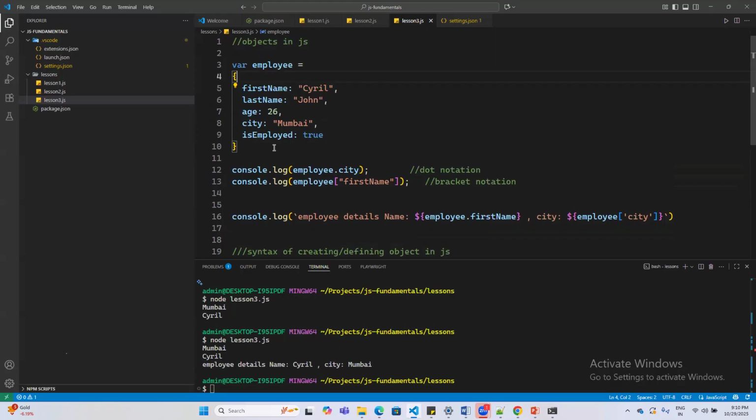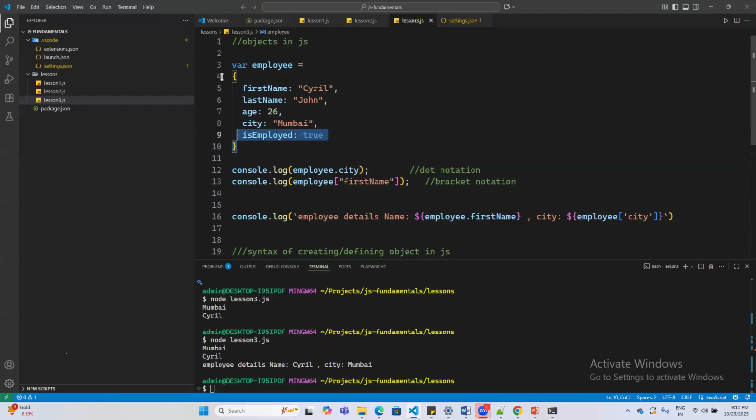Why are we creating objects if we can define variables? No, why is not a good question. This will be a different use case, right? If I want to create a variable where I want to have different properties associated with this variable, in that case, object becomes the right choice for me, right?